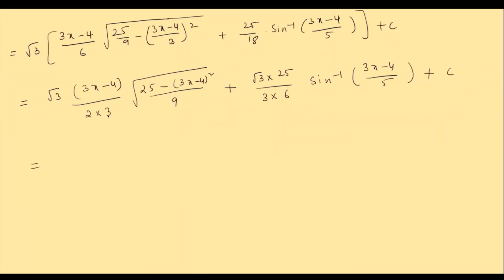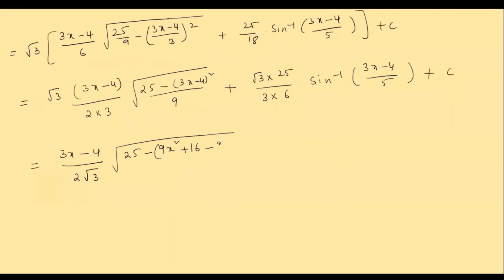which is equal to, here we can write this 3 as root 3 into root 3. So 1 root 3 gets cancelled, children. That is 3x minus 4 by 2 root 3 is left here. Clear? Into under root of 25 minus, here if you expand this, what we get, 9x square plus 16, plus into minus is plus 16, minus 2 4s are 8, 8 3s are 24.